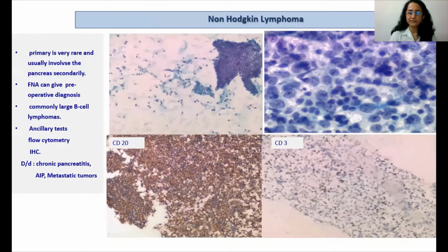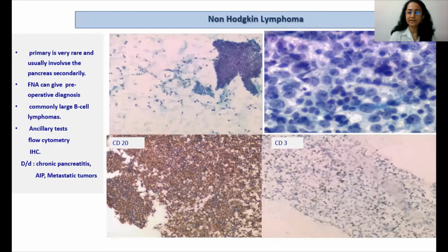Lymphoma can involve the pancreas and is usually a secondary involvement, as primary is very, very rare. Most of them are large B-cell lymphomas, and FNA is a very good modality to diagnose these tumors and prevent unnecessary surgery. As you can see here, the pancreatic ductal epithelial fragments can be seen here, and infiltrating in between are these immature lymphoid cells which have open chromatin, nucleoli, cleaving, and they are predominantly CD20 positive with CD3 negativity.